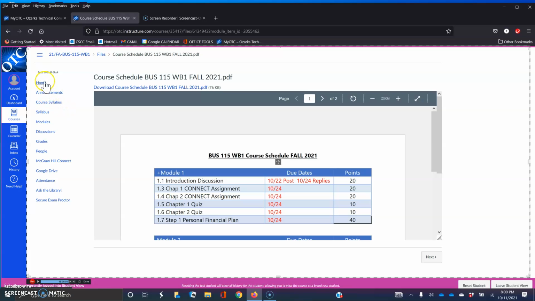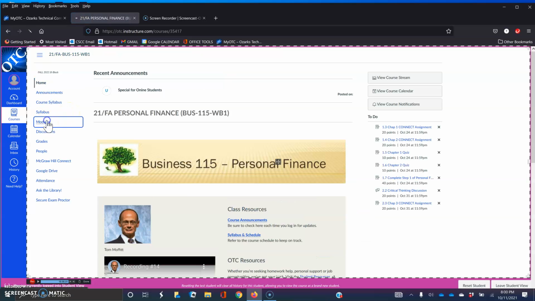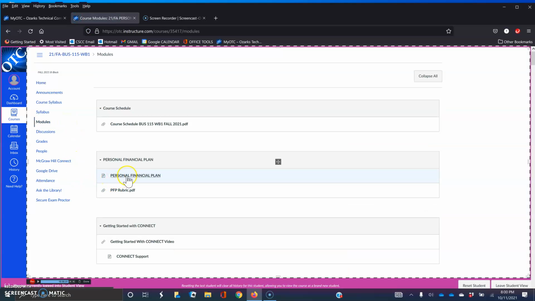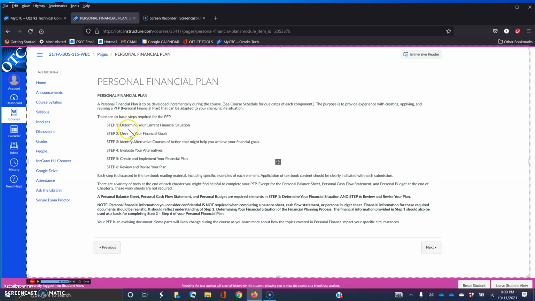So let's go back to the home page for just a second. Back to modules. The next area down here is your personal financial plan. Open that link and you'll see here are instructions for each step of the personal financial plan. And then in the module that step for the personal financial plan is due, there will be more specific details about what to submit.